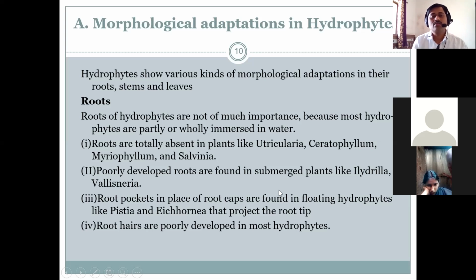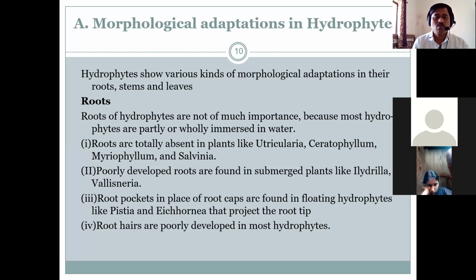The roots of hydrophytes are not of much importance, because they are rudimentary, mostly not functional, because the plant body itself lives in the water. So what is the purpose of root? Root absorbs the water along with mineral nutrients from the soil. But here the plant itself is growing in water, so less function is given to the root. Because of that, roots are not of much importance in hydrophytes.